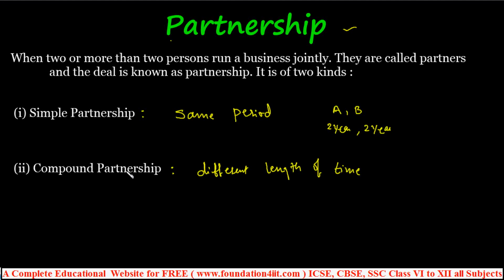Most of the questions from an examination point of view ask only the compound partnership, because simple partnership is just like ratio problems. So A and B are two persons. A invested for 1 year and B started after 1 year, or B invested for 2 years. The investments may be the same, but the time period is different. This type comes under the compound partnership.